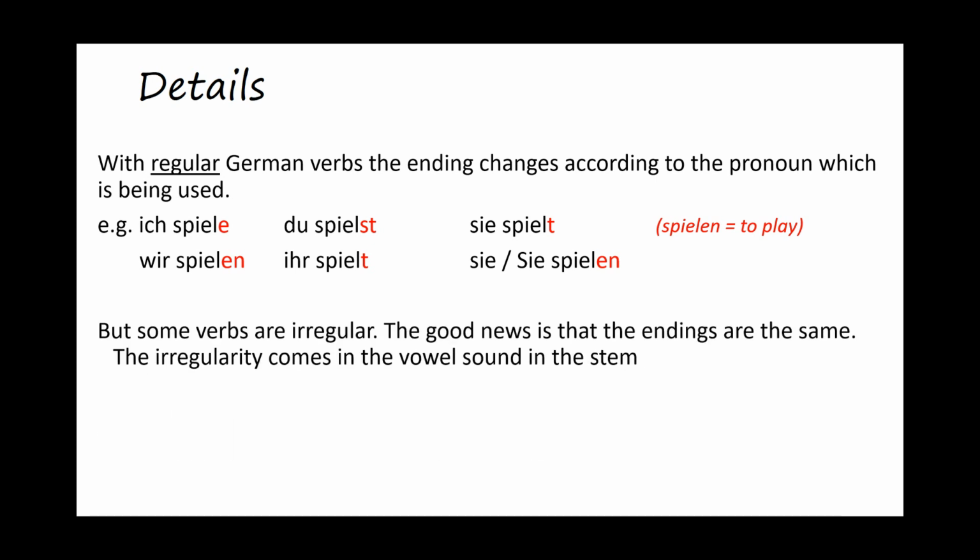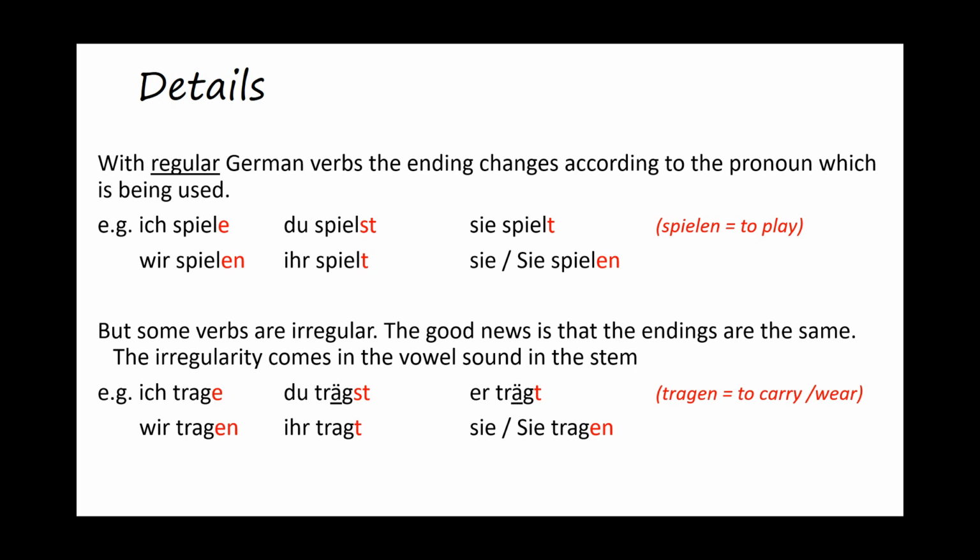But some verbs are irregular. Now the good news is that the endings are the same, but the irregularity comes in the vowel sound in the stem of the verb. So let's have a look at one of those. Ich trage, du trägst, sie trägt. And this is the verb tragen, to carry or to wear. So you see that the A sound from ich trage changes to an Ä sound for du trägst.